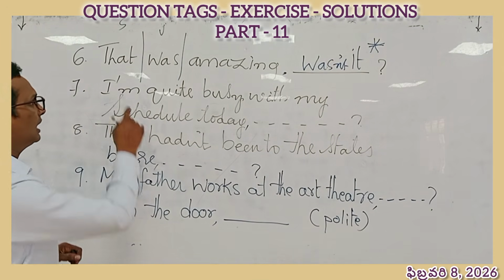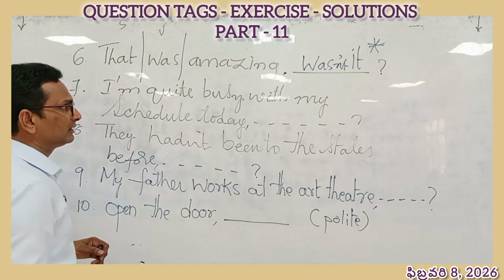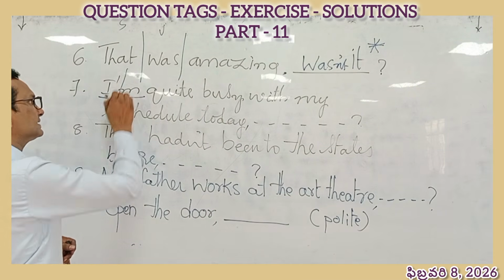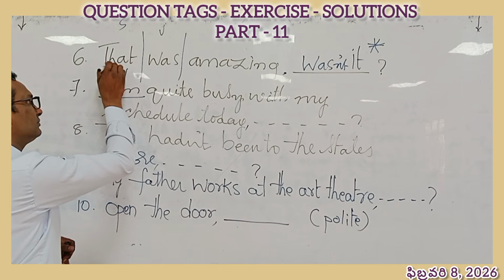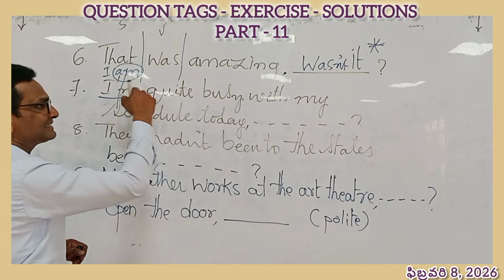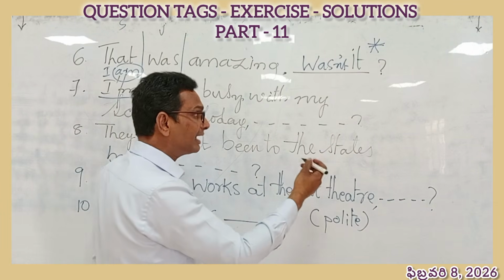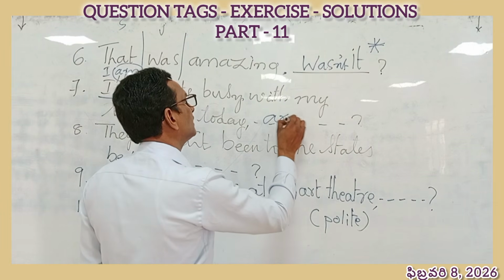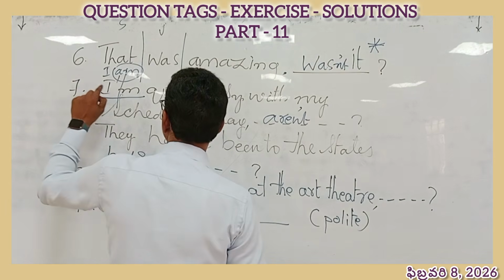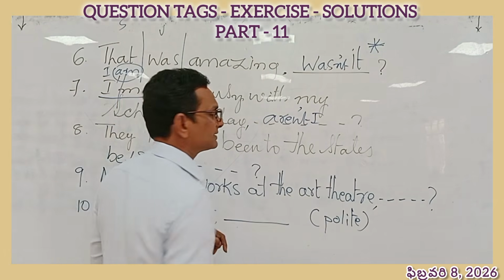Number 7, I'm quite busy with my schedule today. I'm, this is am, it's contraction form which stands for I am. So it's positive. When it is written in the negative sense, it's not going to be amn't, it's aren't. So aren't, the pronoun of the subject is I, it comes as it is.